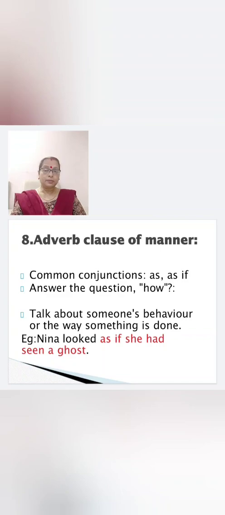Next adverb clause: adverb clause of manner. Which are the common conjunctions used to introduce the dependent clause? As if. It answers the question how. It talks about someone's behavior or the way something is done. See the example. Nina looked as if she had seen a ghost. How did Nina look? Nina looked as if. So here, where is the subordinate clause? As if she had seen a ghost.